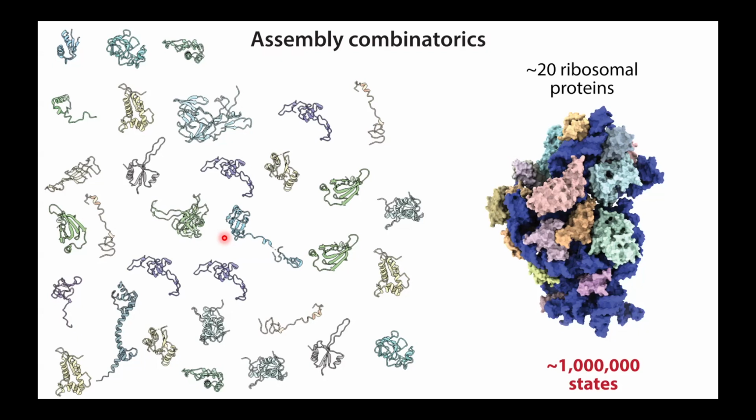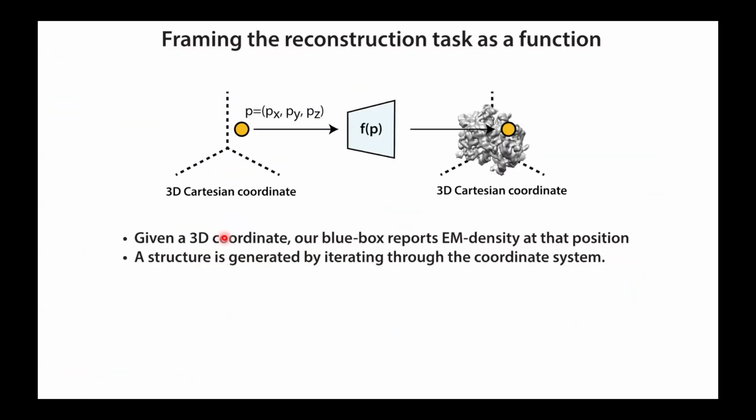Okay, so as I was starting my group, we began to think about new ways we could frame the reconstruction task. And specifically, we began to think about other ways we could use the data. So instead of trying to directly infer the voxel array, we imagined we could try to use that data to infer some mapping function. This will be a little bit opaque, but hopefully it will come clear in the end.